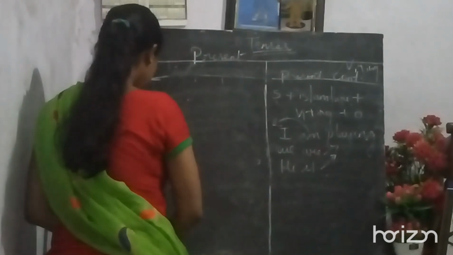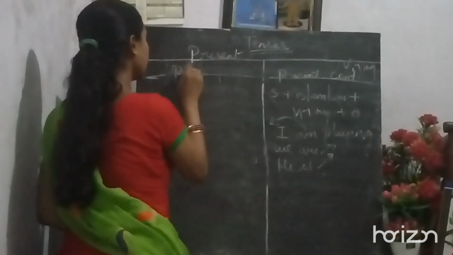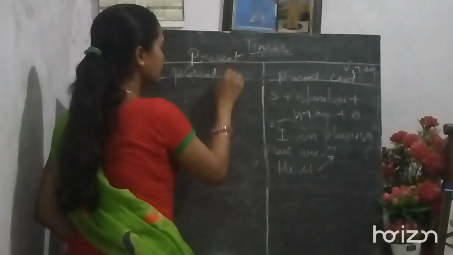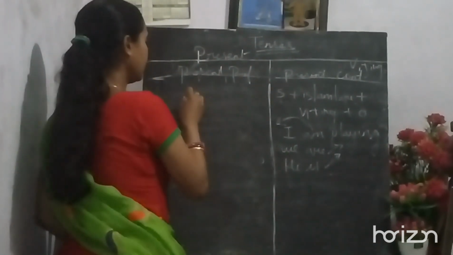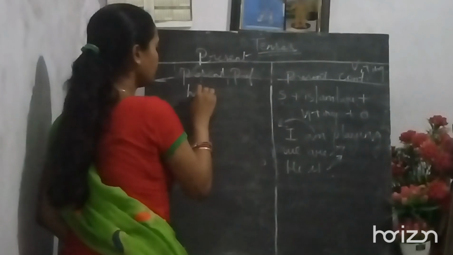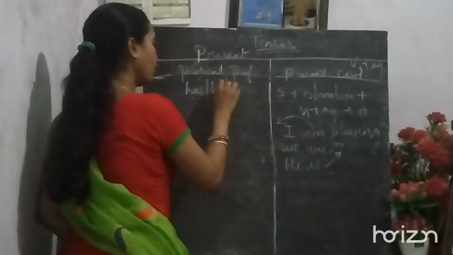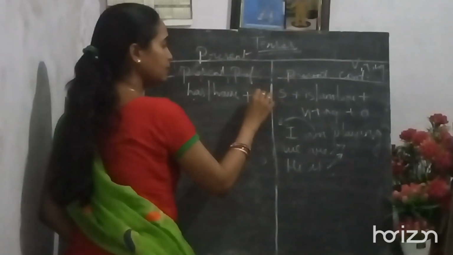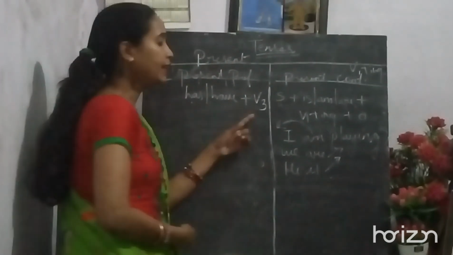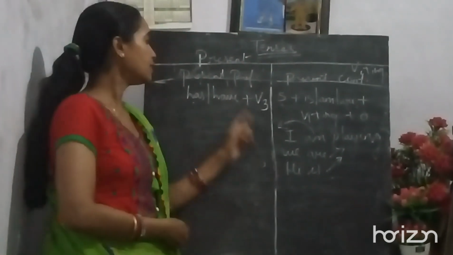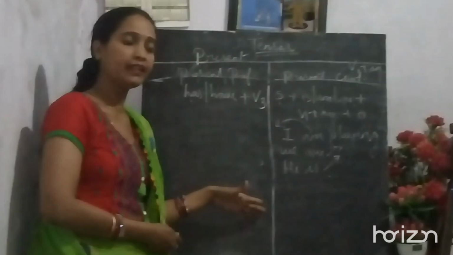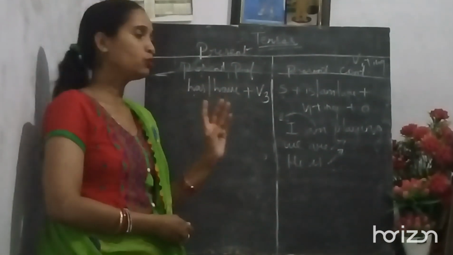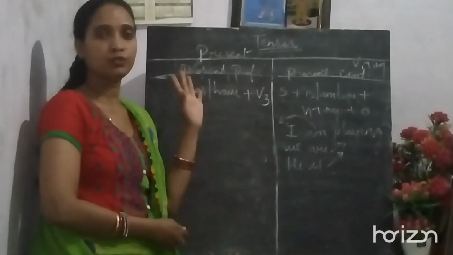Now let us move to the third column, that is present perfect. When we talk about present perfect in the present, you have to use has or have plus verb third form. Here the point to remember is that with perfect, in every tense, whether past, present or future, verb third form will be used.